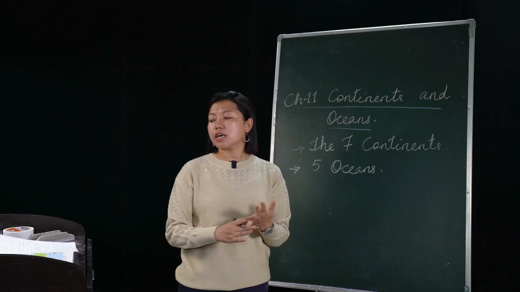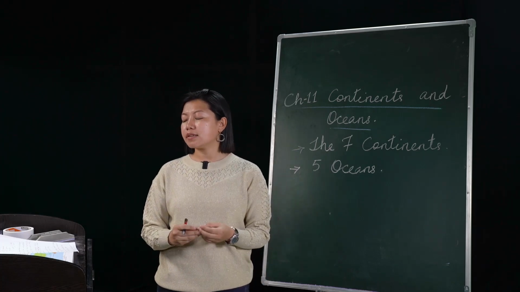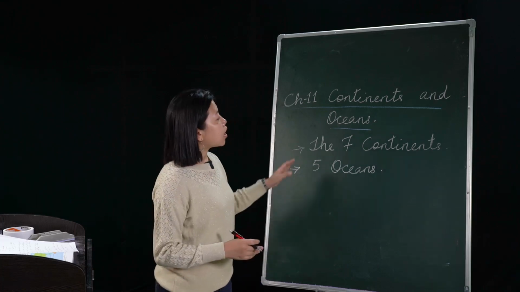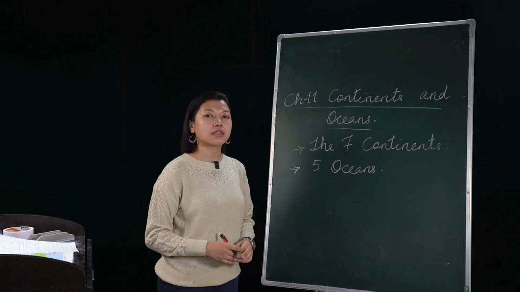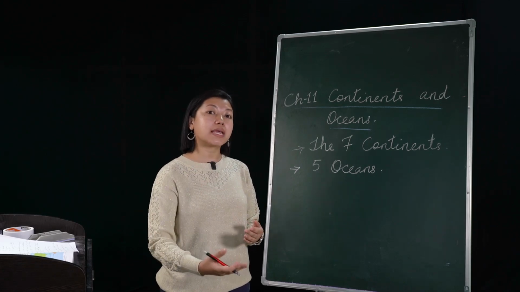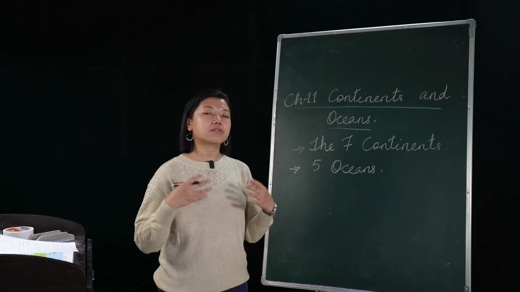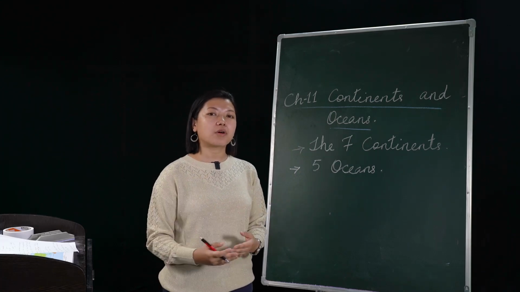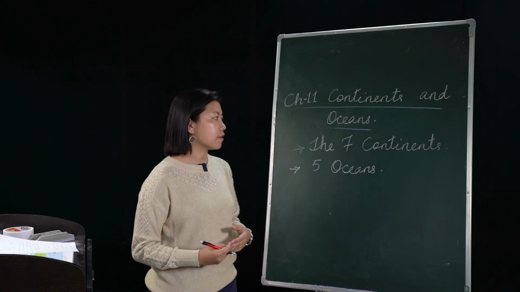Sorry, we have Europe, Australia, and Antarctica. Atlantic is an ocean. Now, under these 7 continents, the largest continent is Asia. Based on the size, the largest continent is Asia and the smallest continent is Australia.